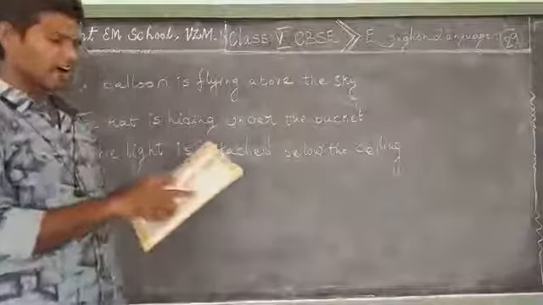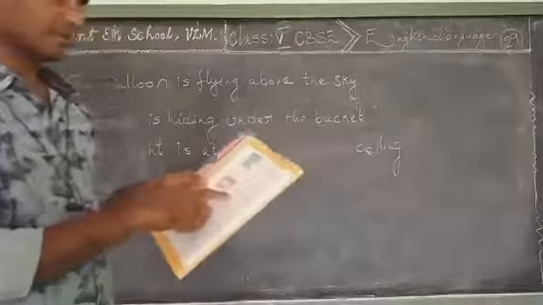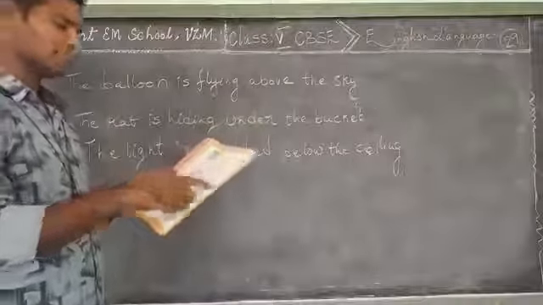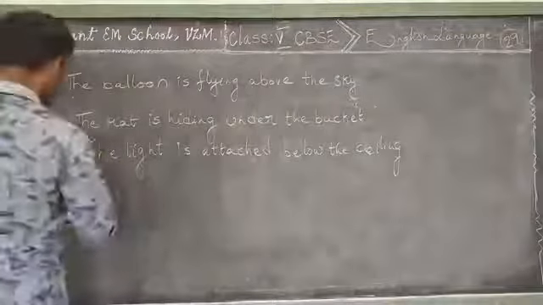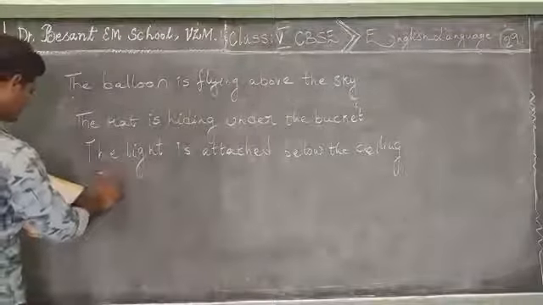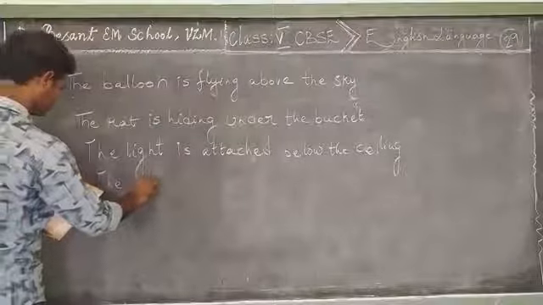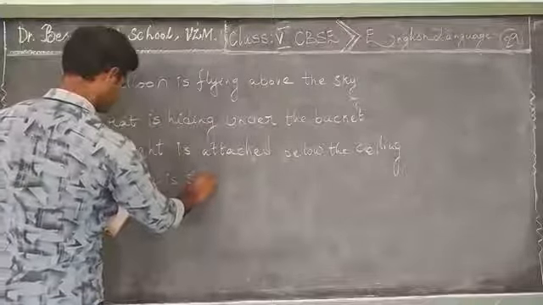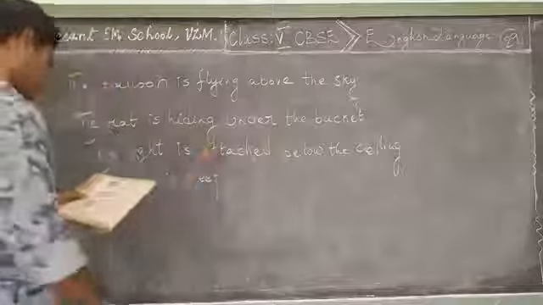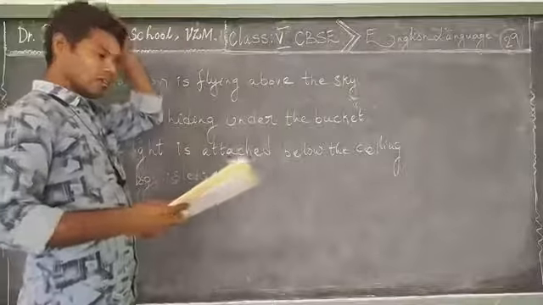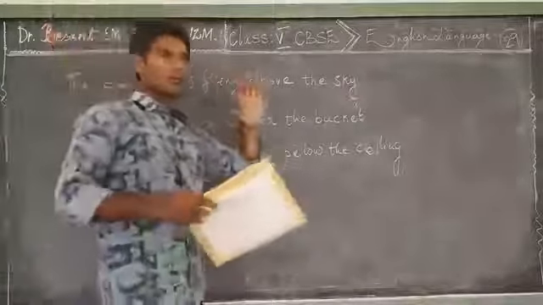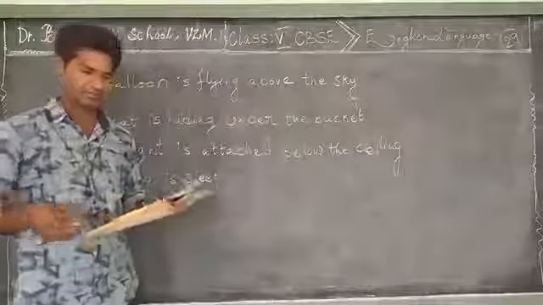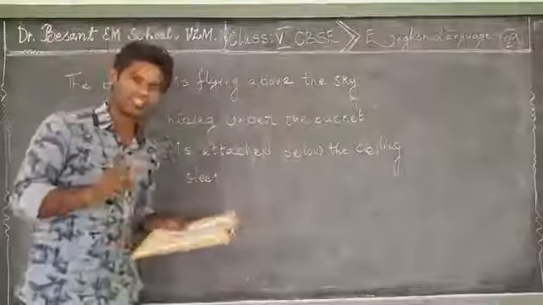Next one. The dog is sleeping near the table. So here the dog is sleeping. Okay. So when it is sleeping near the table, is it seen or unseen?